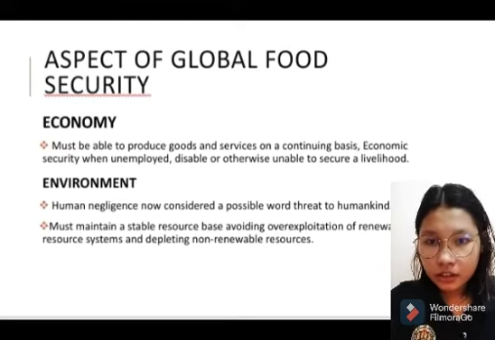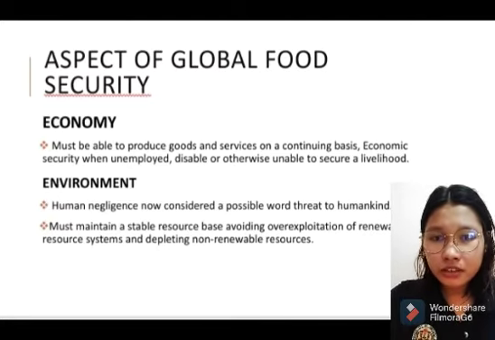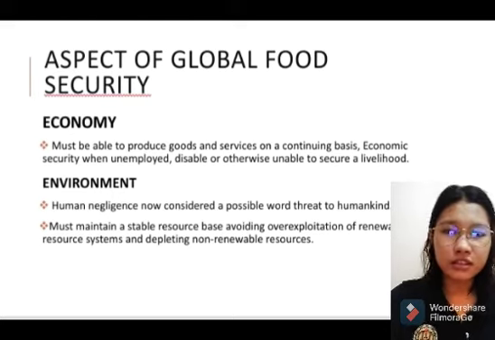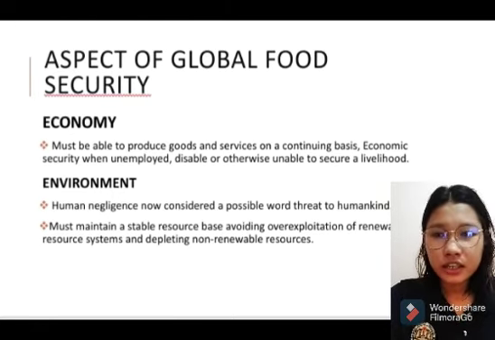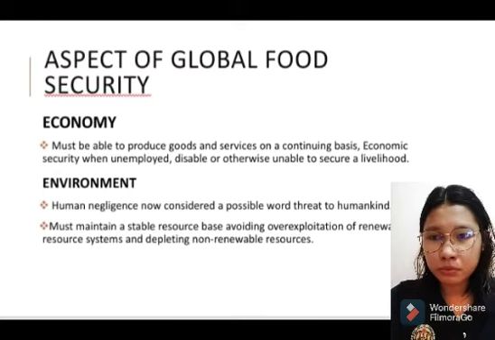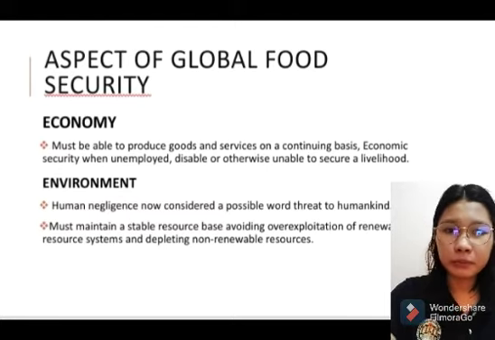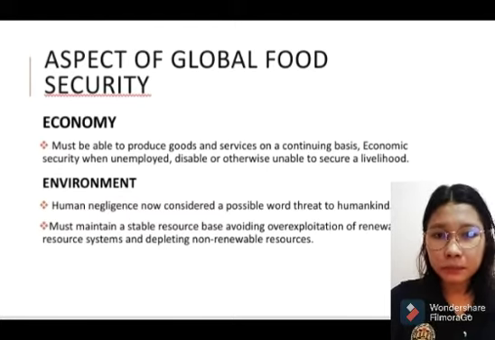Next is economy. It must be able to produce goods and services on a continuing basis. Economic security is needed when someone is unemployed, disabled, or otherwise unable to secure a livelihood. As I said a while ago, global food security is not just about food, but is also related to other aspects. So the economy must be able to produce goods and services. If the economy is able to do so, it will benefit many people.